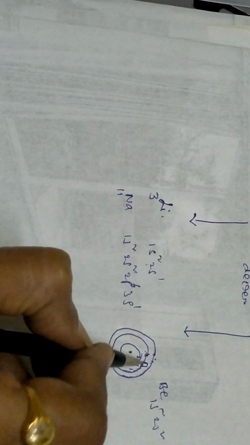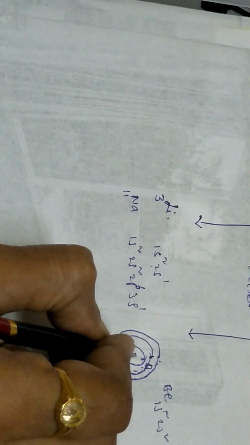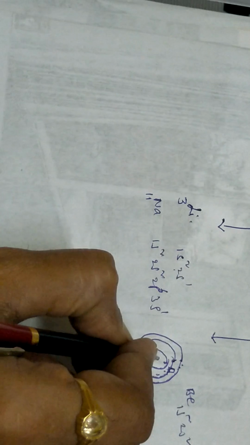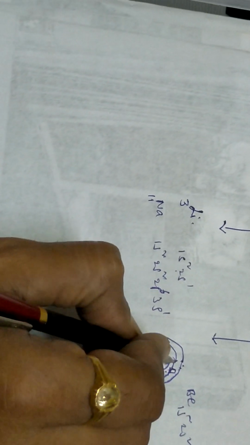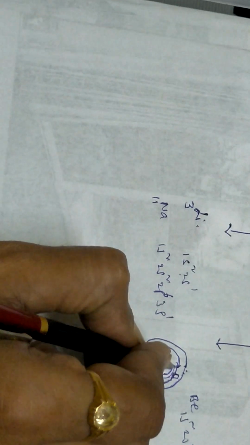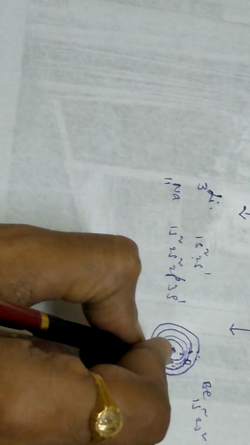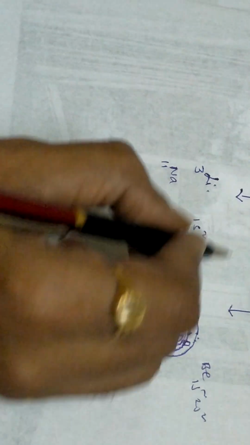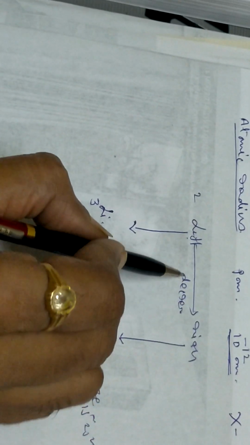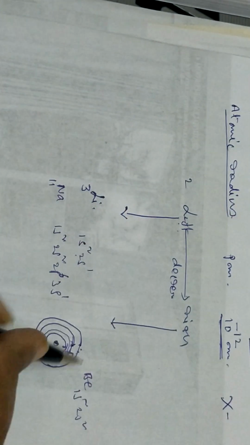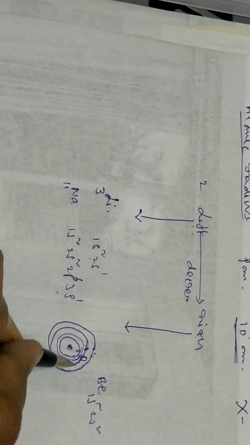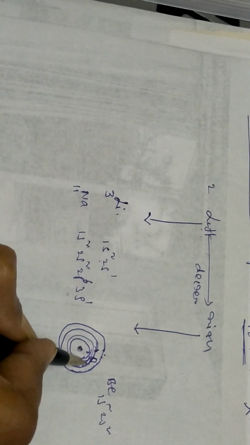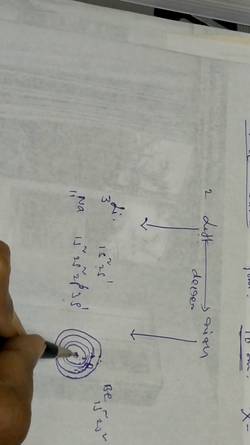That is the reason why, in the same shell, the number of protons are increasing. That means thereby the nuclear charge, positive charge is increasing, but it is in the same shell, so the shell is shrinking. So the radius will come down. So left to right, the atomic radius will come down because the nuclear charge is increasing and electrons are going in the same shell.